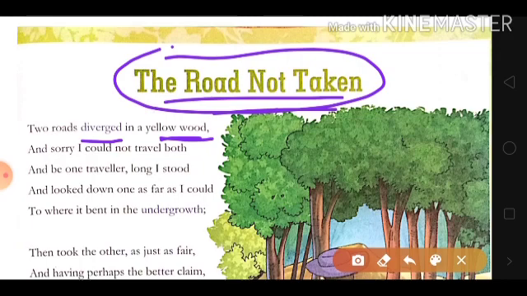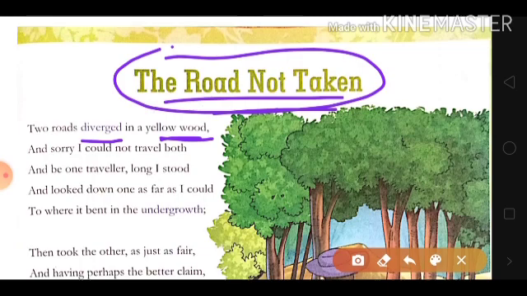The poem begins with the speaker recounting the experience of facing the choice of which road to take. The poet is recalling he was walking through a forest when all of a sudden he came to a junction, a place where the road diverged, or separated into two.